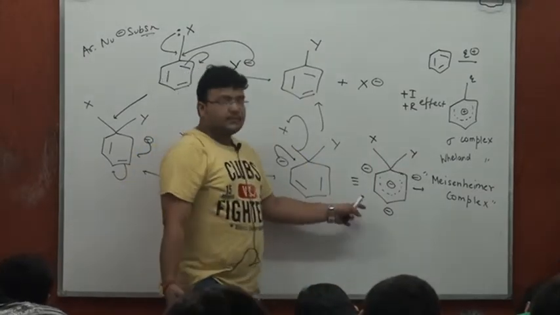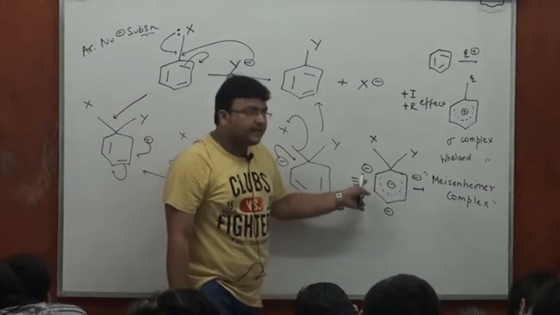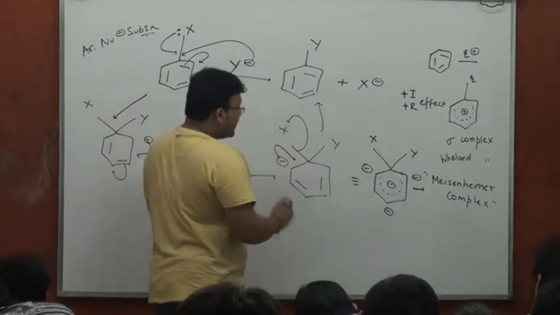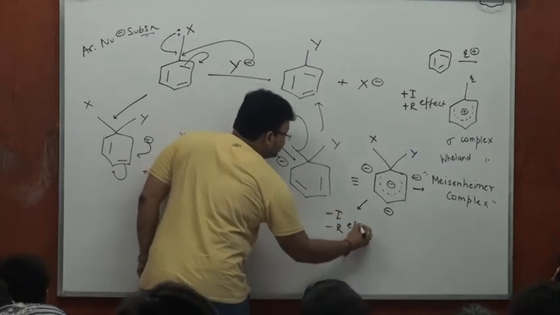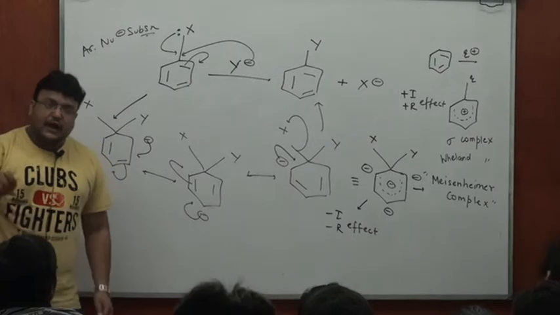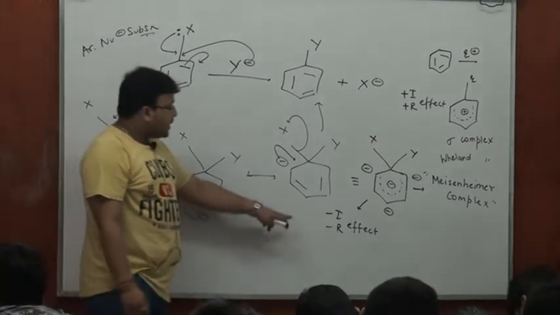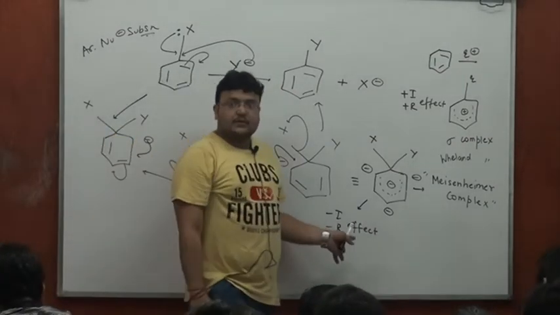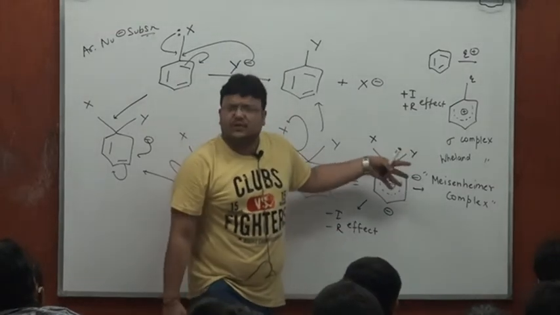Whereas this time, because I have a negatively charged species, I certainly believe that minus I minus R effect, which are otherwise deactivating for aromatic rings, this time would stabilize this intermediate because of the negative charge. Say yes or no?